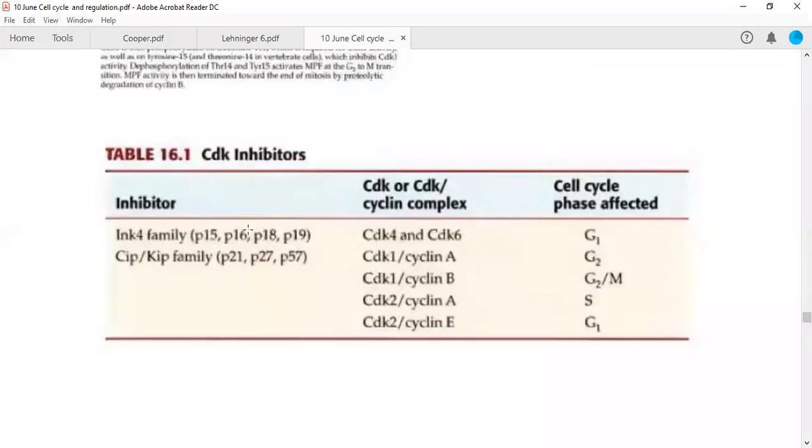P16 is in the INK4 family of CDK inhibitors, which specifically have negative effects over CDK4 or CDK6 during G1 phase of the cell cycle.